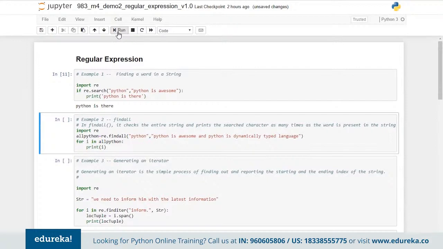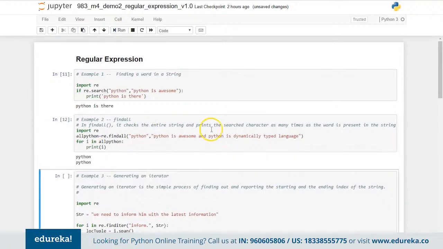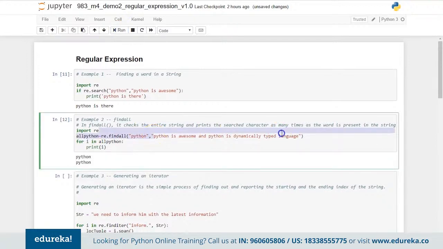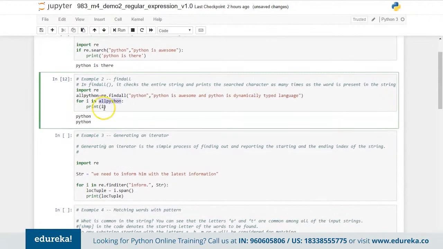Now findall is something which will give us all the matching strings present and print them. So we are just trying to fetch Python from this string. There are two occurrences, so both will be stored in the all_python variable. This all_python will act like a list, and all the items from this list will be fetched and printed here.